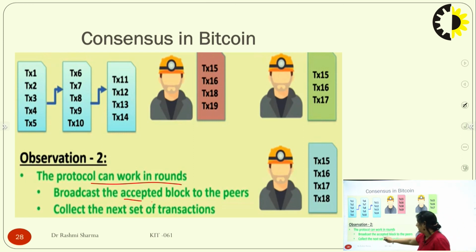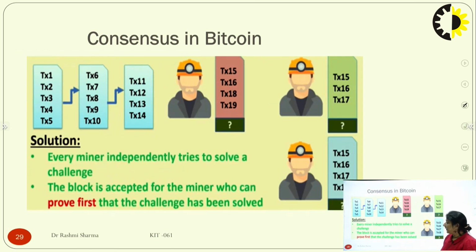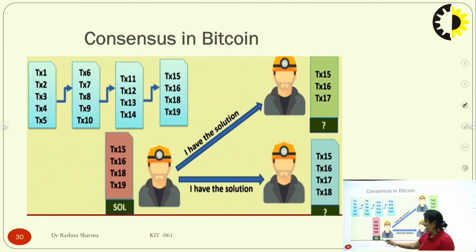Okay, and the accepted block is broadcast to all the peers, we collect the next set of transactions, and then we can propagate these transactions. Every miner independently tries to solve that particular challenge, and when the challenge is solved, the block is accepted from the miner who proves first that the challenge has been solved, and the challenge was 8 zeros in hexadecimal values, and thus that has a solution. Since I have the solution, see, he has 15, 16, 18 and 19, out of order. Not in sync, as 17 is missing there.